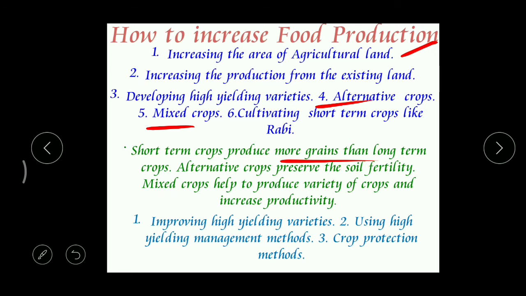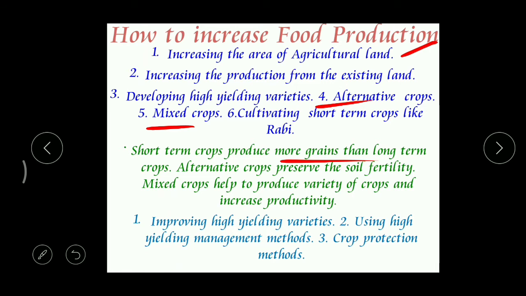And alternative crops preserve soil fertility. Just now I told you, after growing rice, if you go for groundnut, then what happens? Groundnut improves soil fertility by increasing what? By increasing nitrogen content. In their root systems, we can find a bacteria. What is that? Yeah, rhizobium. And this rhizobium can improve the nitrogen content in the soil. And what's the next one? Mixed crops help to produce a variety of crops and increase productivity. Alright, so these are the advantages of these methods.